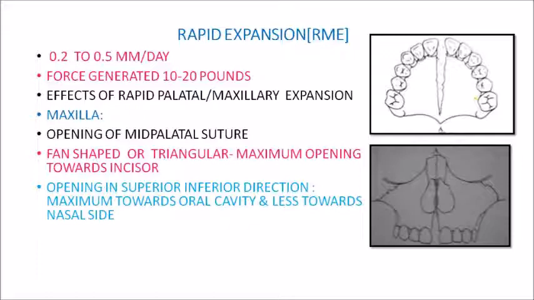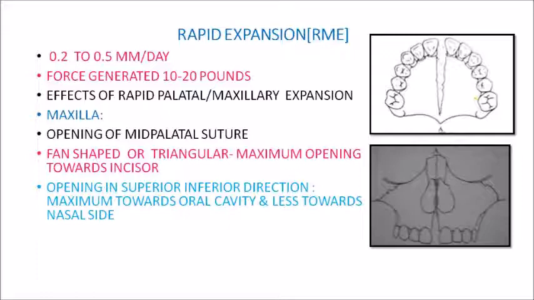The base is towards the incisor area, so the maximum opening is towards the incisor area, whereas posteriorly the opening will be minimal and it narrows down to the apex. In the supero-inferior direction, please look at the picture on the bottom right corner. There also is a fan shaped or triangular shaped opening with maximum opening towards your oral side and less towards your nasal side.